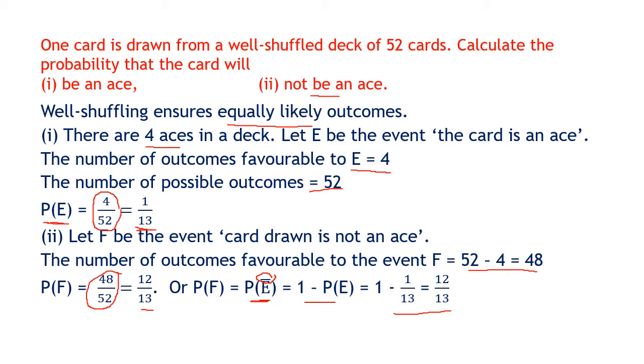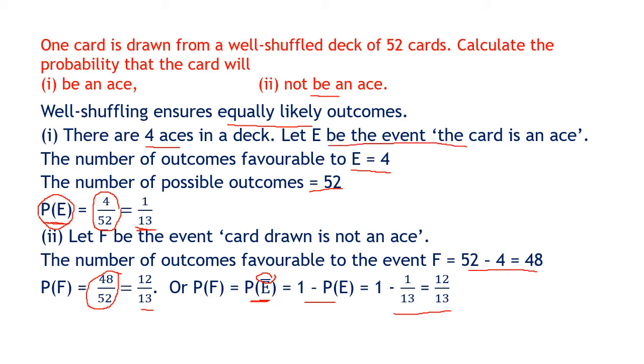So the sums may change accordingly. Read the question carefully and then decide the probability and write it properly. For the probability of the event, you have to write P of the event. So I have written here P of E because I mentioned E is the event, the card is an ace.